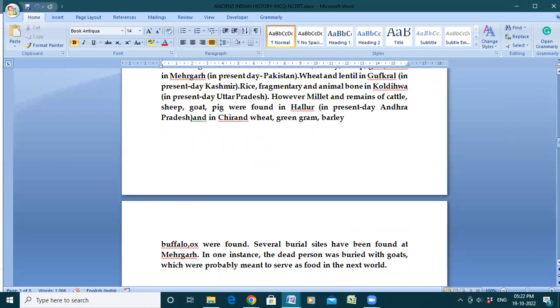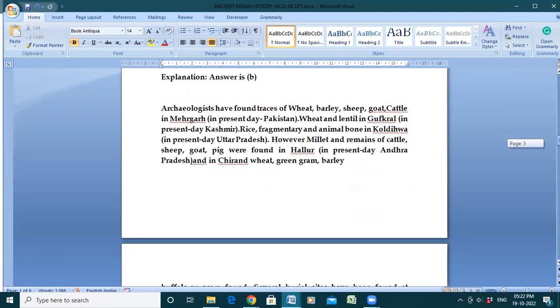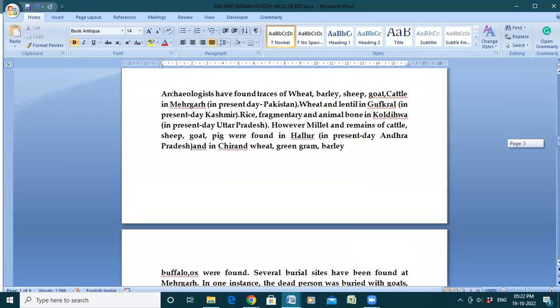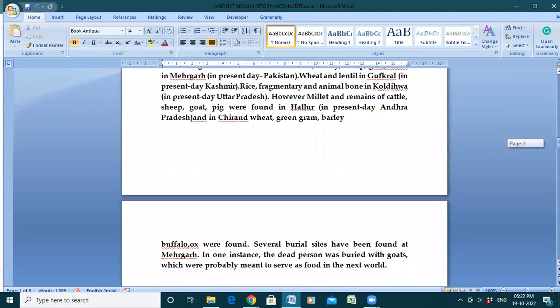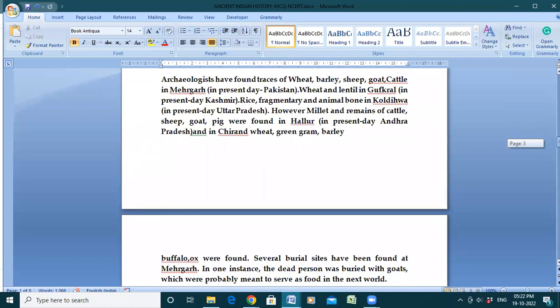Several burial sites have been found at Mehrgarh, and in one instance, the dead person was buried with goats, which were probably meant to serve as food in the next world. So matching questions are very important. We have to remember the place names and accordingly the things which had been found there.